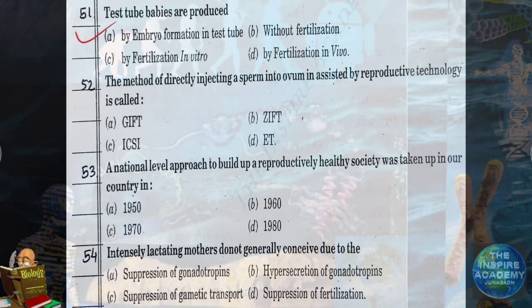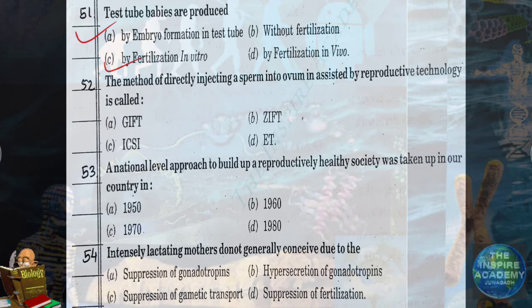Question number 51. Test tube babies are produced. Test tube babies are not produced inside the test tube, but they are produced by fertilization inside the test tube, in vitro, in the laboratory. In vitro means inside the laboratory. Ex vitro means outside the laboratory. In vivo means inside the body of any organism. Ex vivo means outside the body of any organism. In the same way, in situ means inside the site of any organism, for example National Park, Sanctuary, and ex situ means outside the site of their habitat.